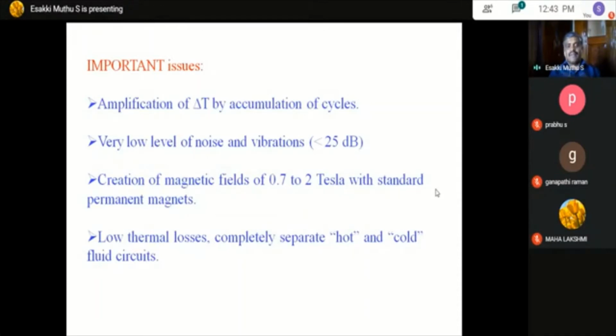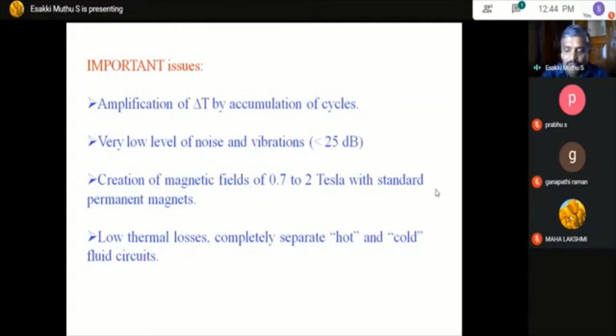So that a permanent magnet can be used. At the same time, for magnetic refrigeration, the thermal loss should be very low, and there should be separate hot and cold circuits so that they do not mingle. In the last slides, we will see how thermal losses can be reduced by having different kinds of materials.